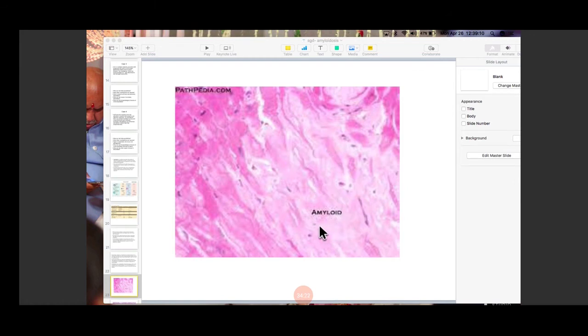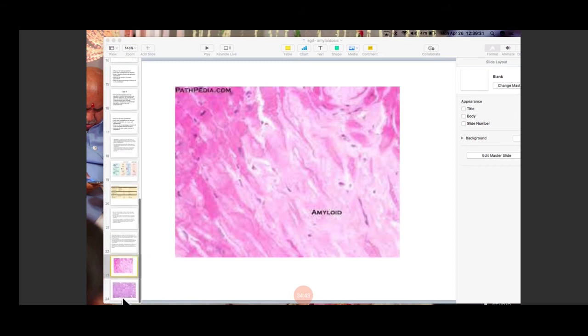This is homogeneous, pink. Homogeneous means uniform. It is pink or eosinophilic, acellular and fibrillary. This is not a very good picture, but this is fibrillary material, and it is getting deposited between the cells. As I told you, it is always extracellular. These are the fibers, and this is getting deposited between the fibers. Okay, this is cardiac amyloidosis.